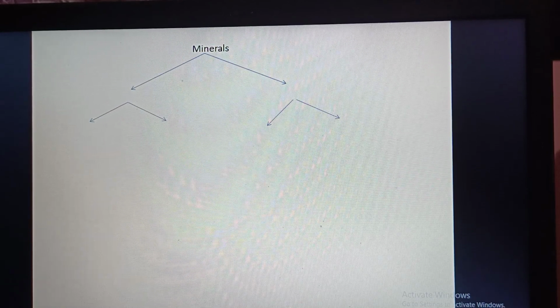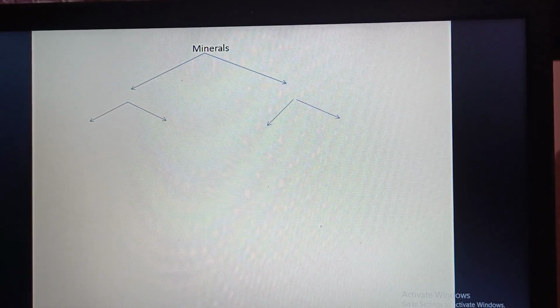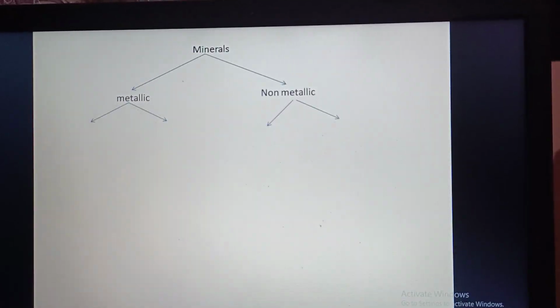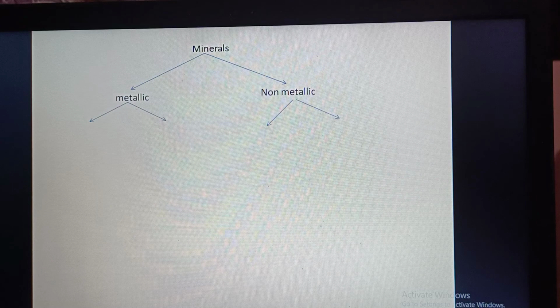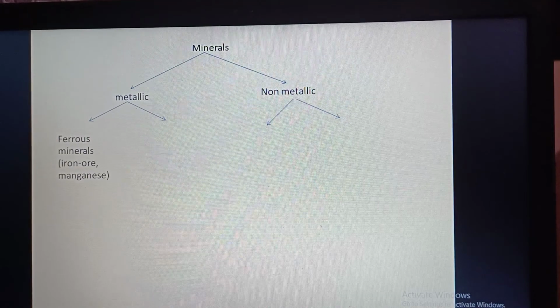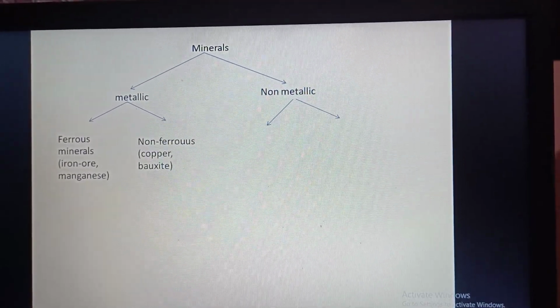Next, the classification of minerals. Minerals, first of all, can be categorized into two groups, that is metallic and non-metallic minerals. Now, what are metallic minerals? The minerals which contain metal. Metallic minerals are those minerals which contain metals. Metallic minerals are further divided into ferrous minerals and non-ferrous minerals.